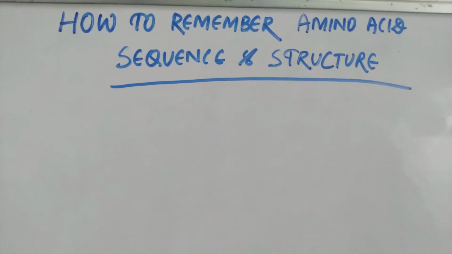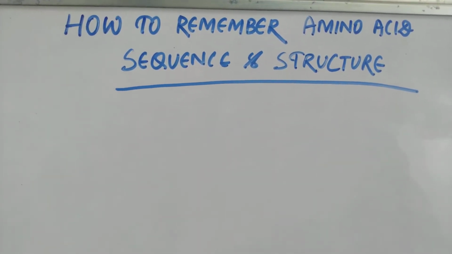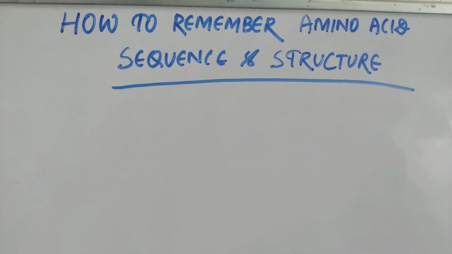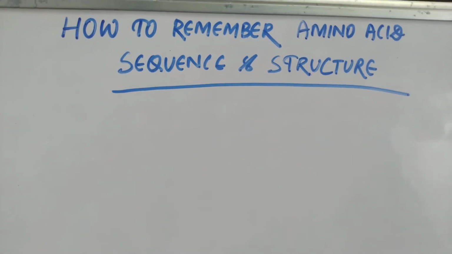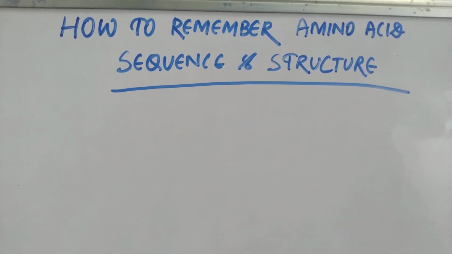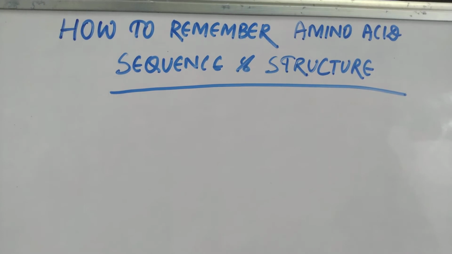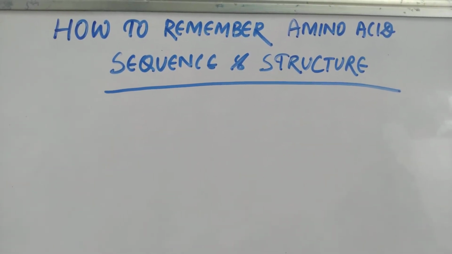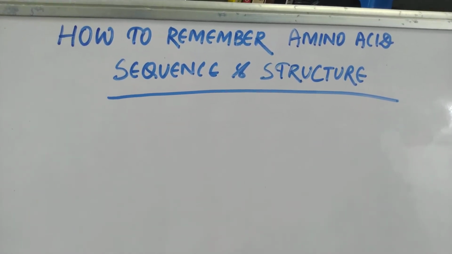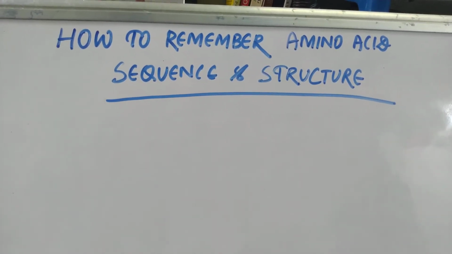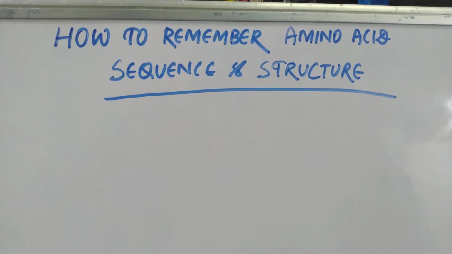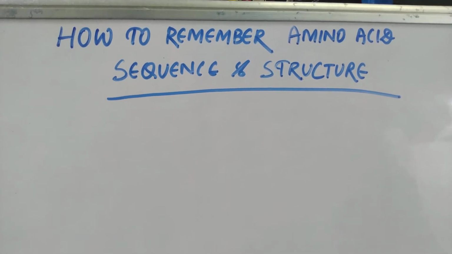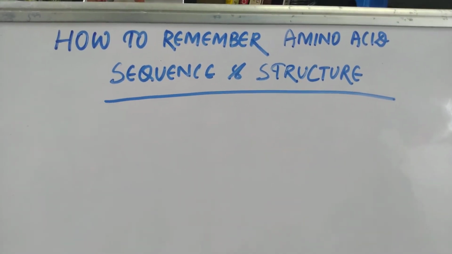But today we are going to learn the trickiest part, my own strategy that I am going to share here: how to remember amino acid sequence and structure. Because remembering the structure of amino acids, which we discussed in previous videos, is very crucial to solve questions related to pI or charge, to find out the charge of amino acids.